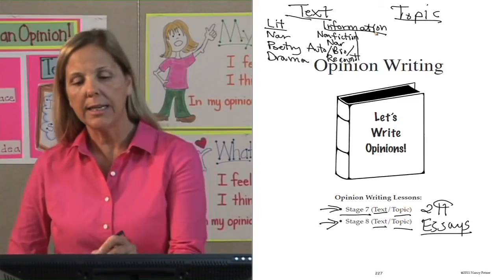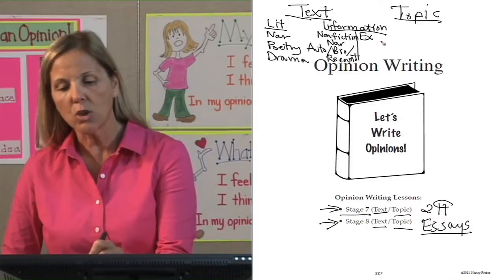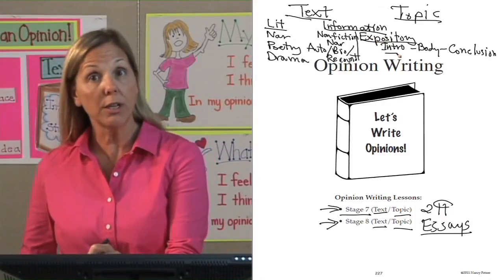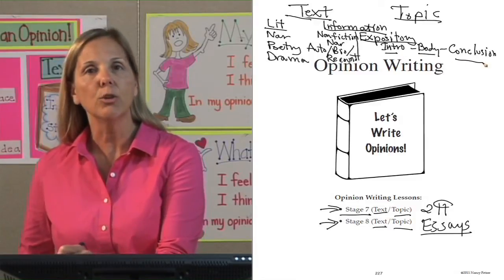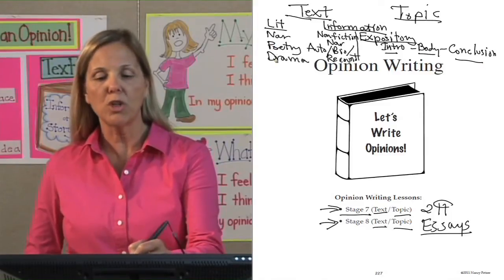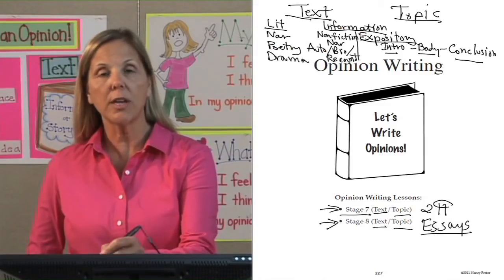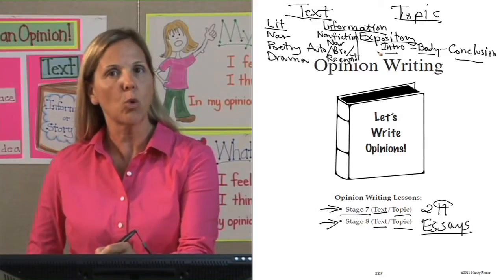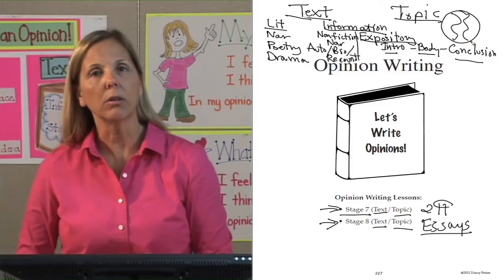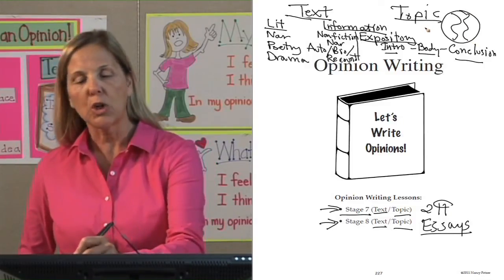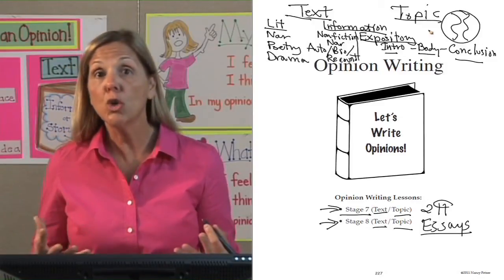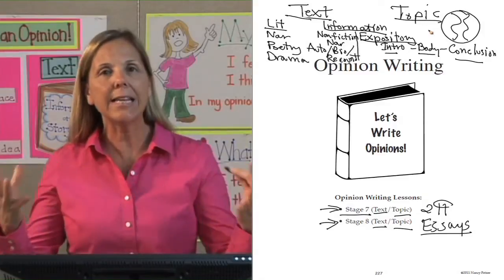Let's go to the other side. That's where we have our expository text. And that's where the information is organized with an introduction, a body, and a conclusion. There's our different types of text: for literature, narrative, poetry, drama; for information, nonfiction narratives, and then your more expository type of layout of information. A topic is anything in the world. So that could be a person, a place, a thing, an idea, an issue, a rule. It's anything in the world.